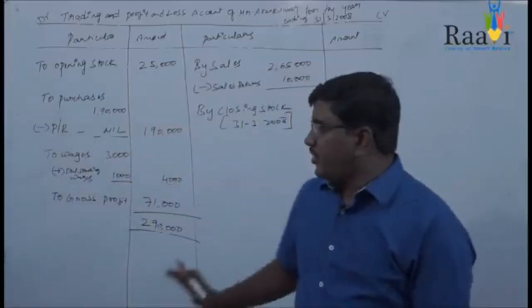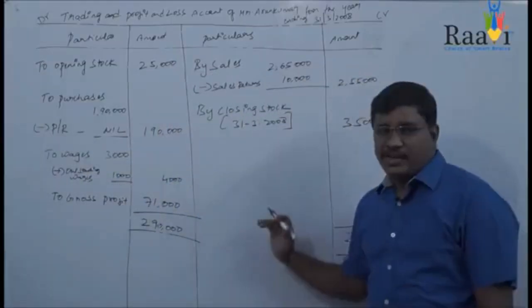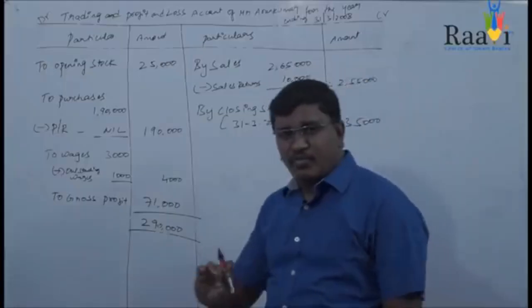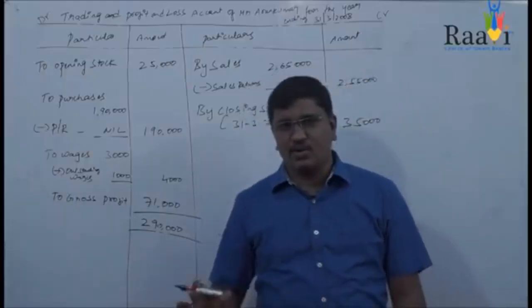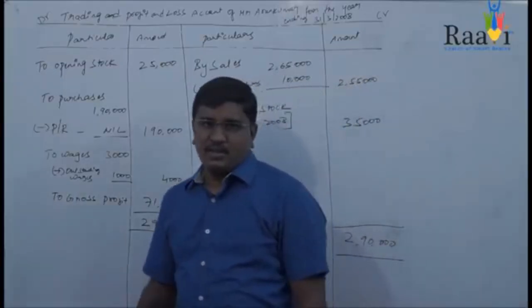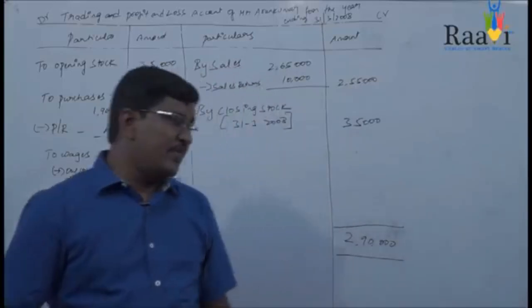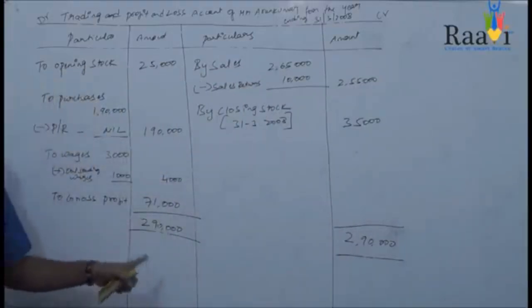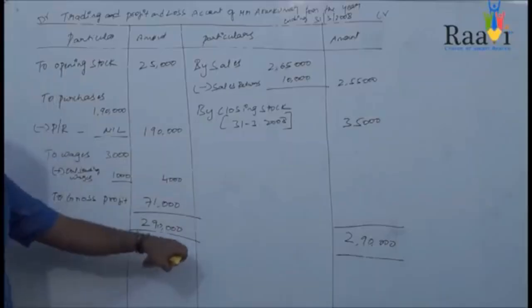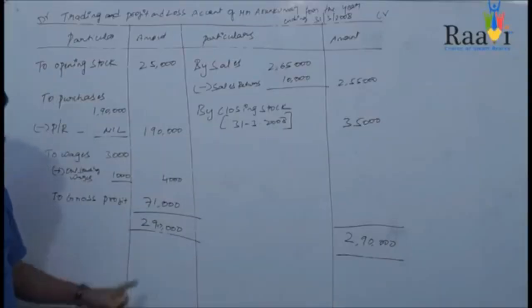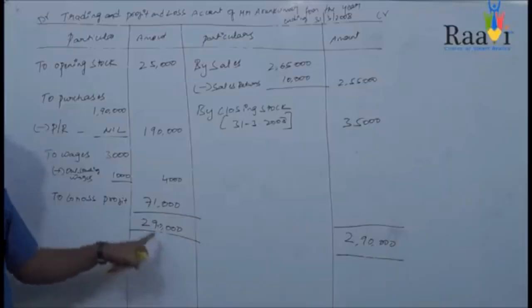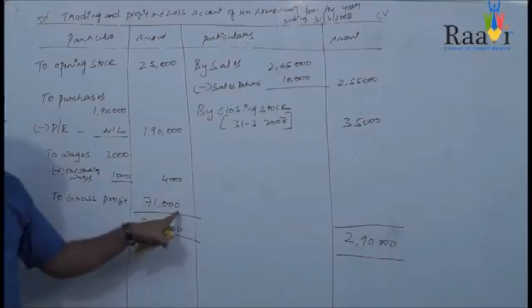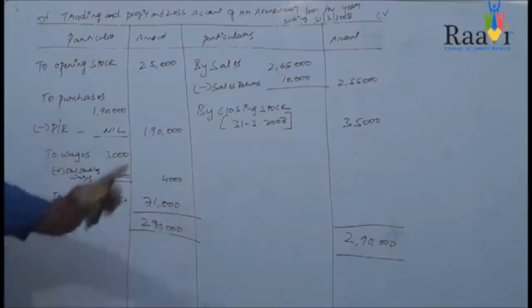Total credits of trading account minus total debits of trading account, the difference is considered as gross profit. In this case, the gross profit value is 71,000. So this is the trading account, and you need to continue this particular problem for preparing the profit and loss account also. You will be carrying this gross profit, that is 71,000, to the profit and loss account.